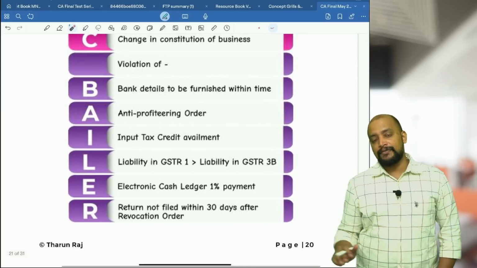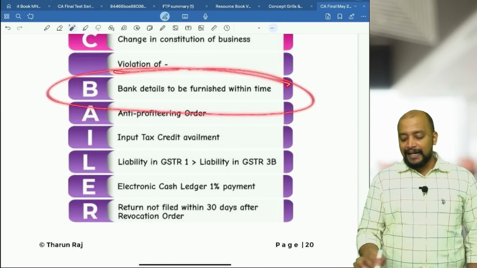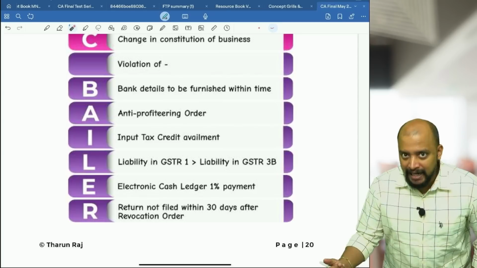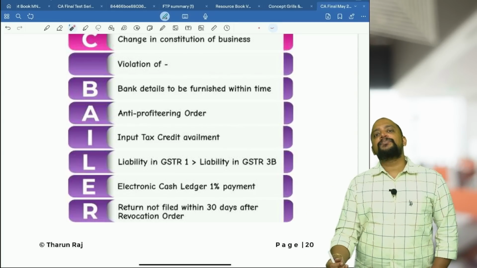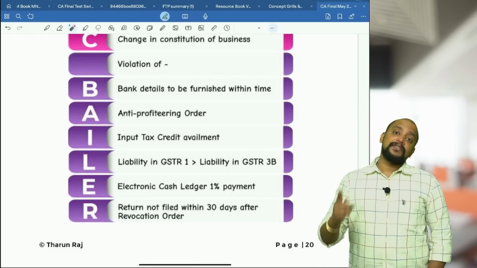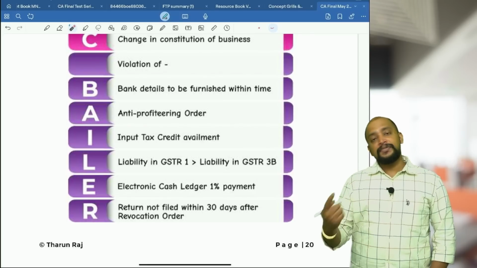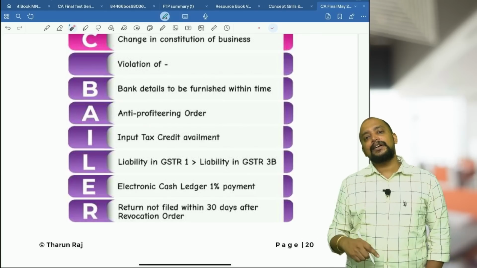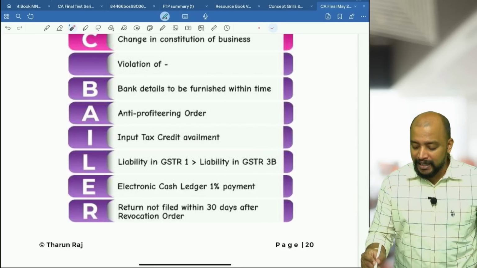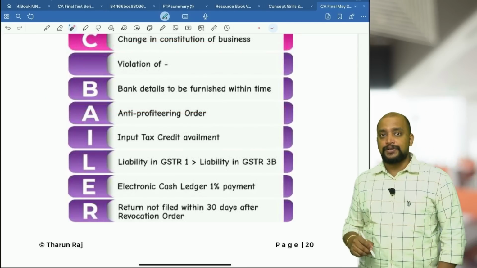Then violation of furnishing bank details within the time. There is a time limit for furnishing the bank details, that is 30 days from the date of registration or date of filing the first return GSTR-1, whichever is earlier. That is the time limit by which they need to update the bank details after registration. If they have not updated, that will lead to cancellation of registration.